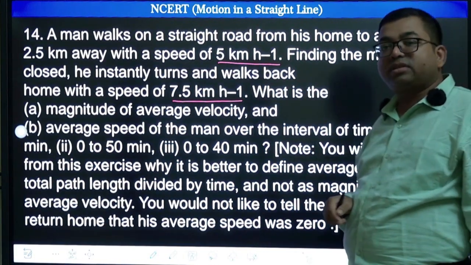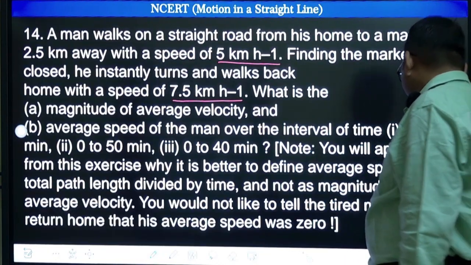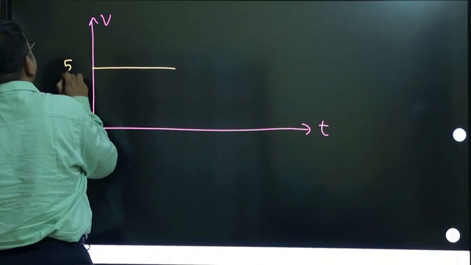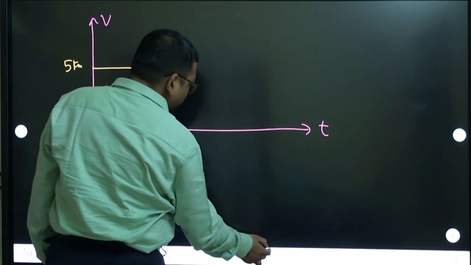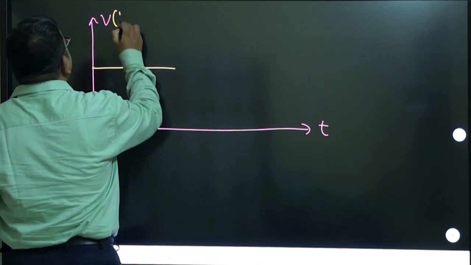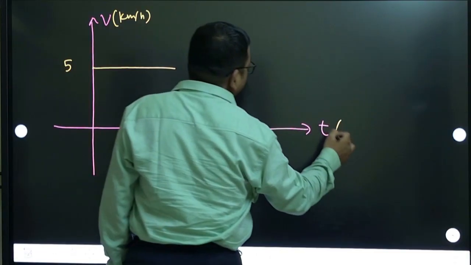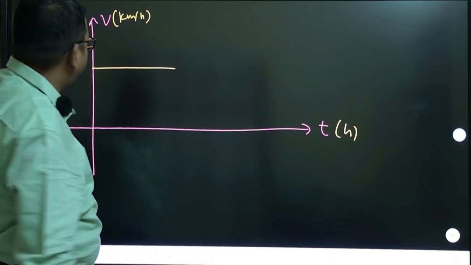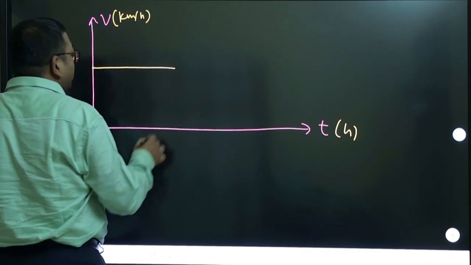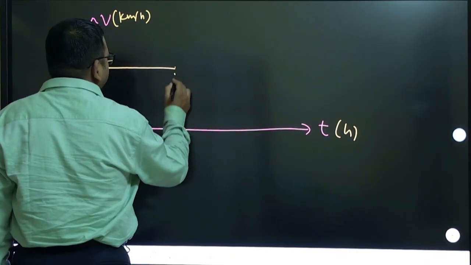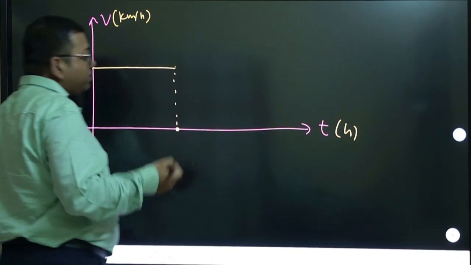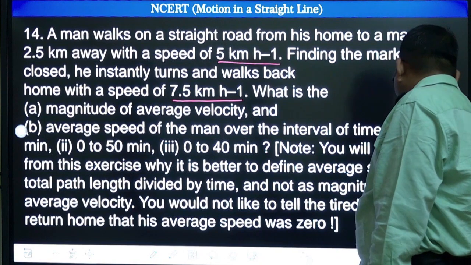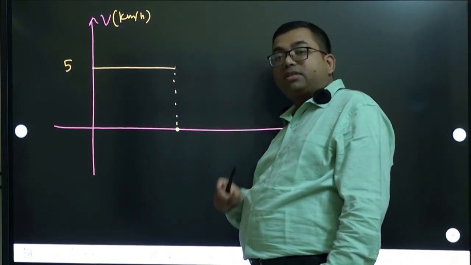So he is going with a constant velocity. How much? 5 km per hour. So initially the velocity is positive, like this, 5 km per hour. Let us keep the unit as kilometer per hour and time is hour. And the velocity time graph will give us what? Displacement, right? So at 5 km per hour he is going, and at some time he will be reaching the market. How far away is the market? 2.5 kilometers, right? So the area of this graph must give 2.5 kilometers.